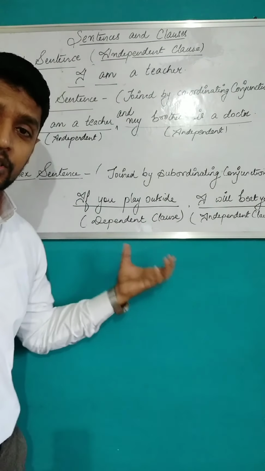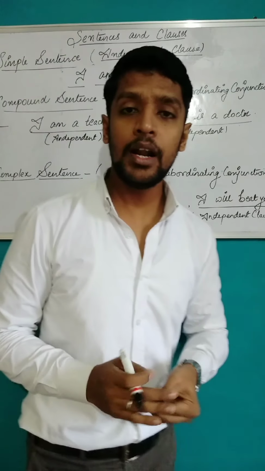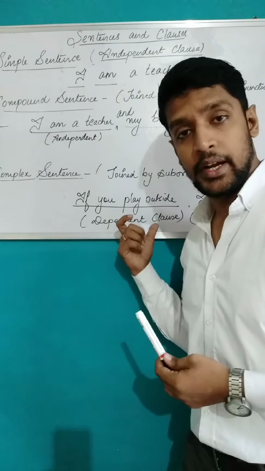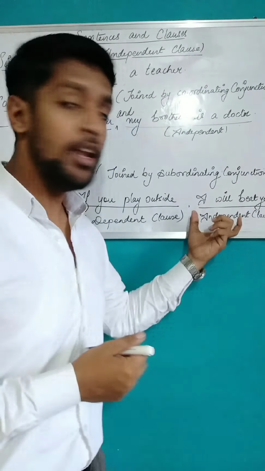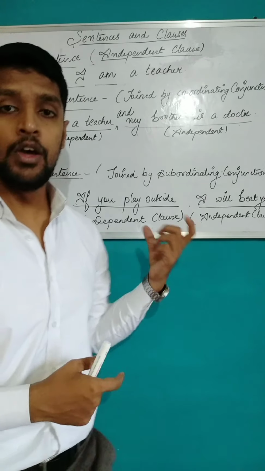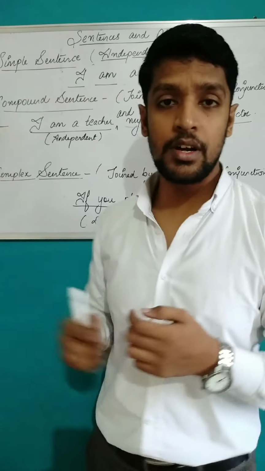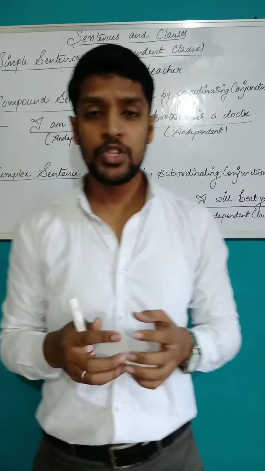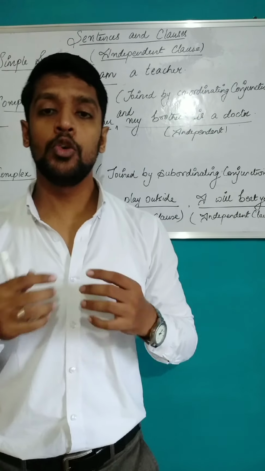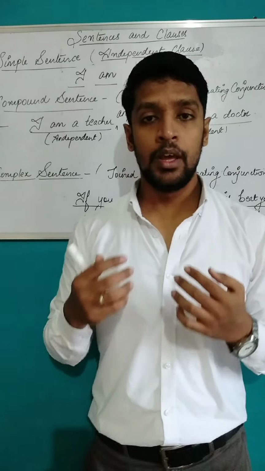So here now the sentence is complete, and here I am putting a term or a condition: if you play outside, I will beat you. So here now the sentence gets completed. So complex sentences are those sentences which have both dependent and independent clauses in them to make them complete.